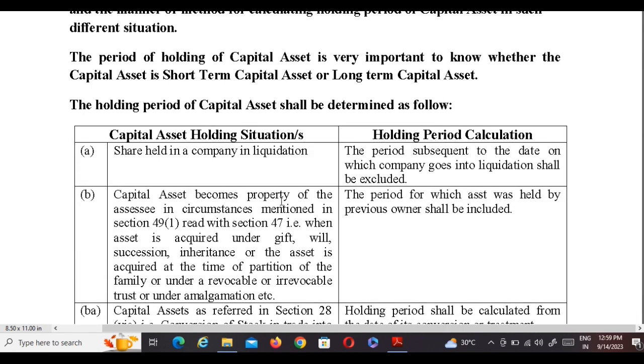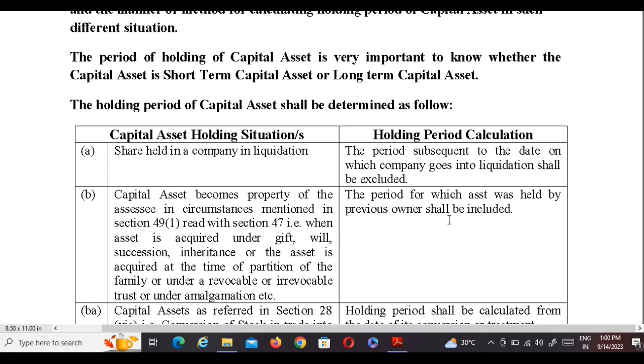Where a capital asset becomes the property of the assessee in circumstances mentioned in section 49(1) read with section 47, that is, when the asset is acquired under gift, will, succession, inheritance, or at the time of partition of the family, or under a revocable or irrevocable trust, or under amalgamation, etc., the period for which the asset was held by the previous owner shall be included.